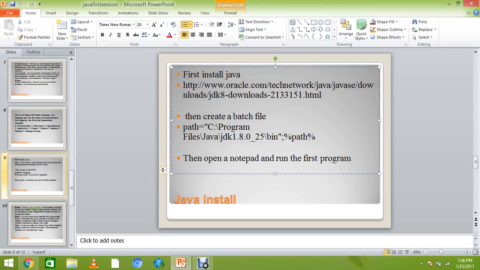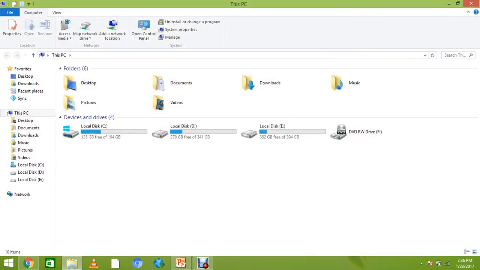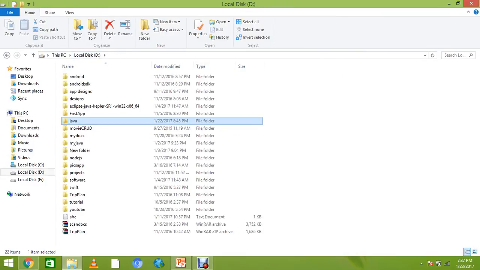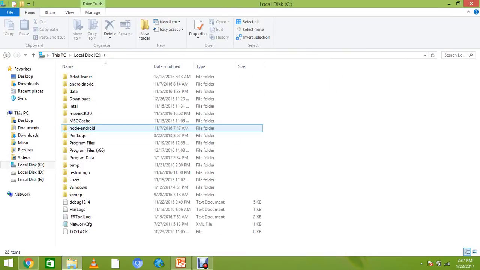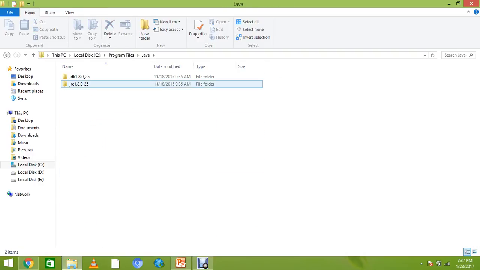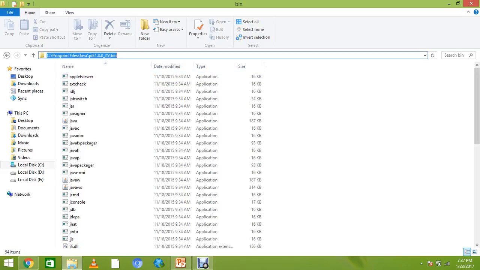After installation, make a directory anywhere. Here we have a Java directory, but you can make your directory with any name. And if you see your C program files, you can see there is already a Java installation with JDK and JRE. Go to the JDK bin, click here and press Control C. So use it, either you make an environment variable.